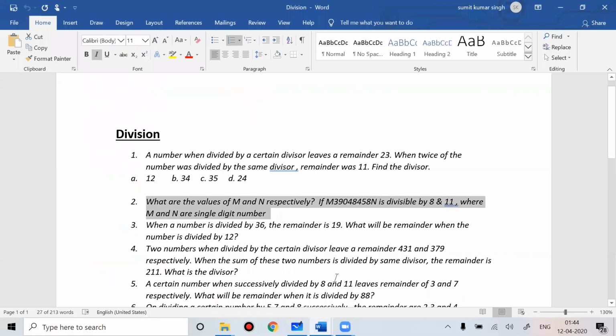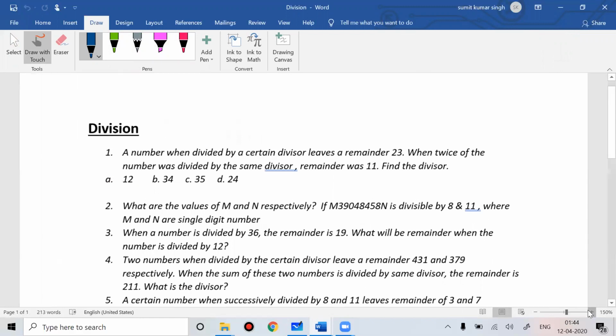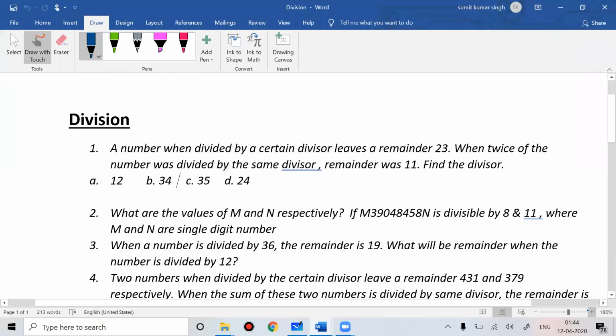So now see this question. Let's do more questions. If you see this question number 1, I believe everyone can see my system. A number when divided by a certain divisor leaves a remainder 23. When twice the number is divided by the same divisor, the remainder was 11. Find the divisor. So how will you solve this problem?